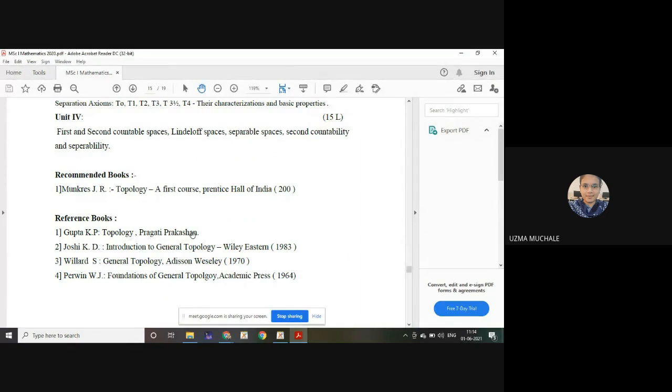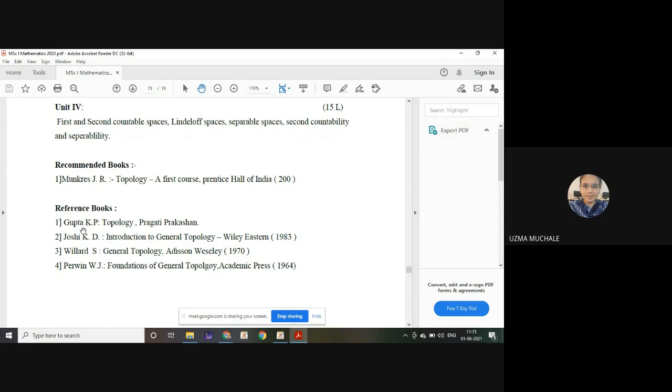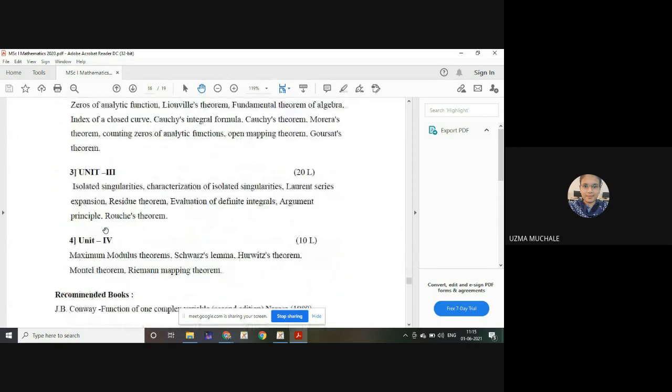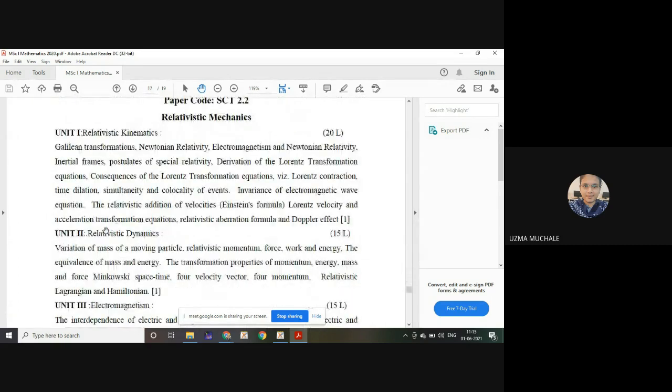You can get this book anywhere in your library, in our main library or in our departmental library, or you can search for it on Google to get a soft copy. I am recommending you to use K. P. Gupta, and it is available in our library. Munkres is also good, but somewhat difficult language is used, so that's why I recommend Gupta. Okay. Next is Complex Analysis and the recommended book for complex, and this is SCT,